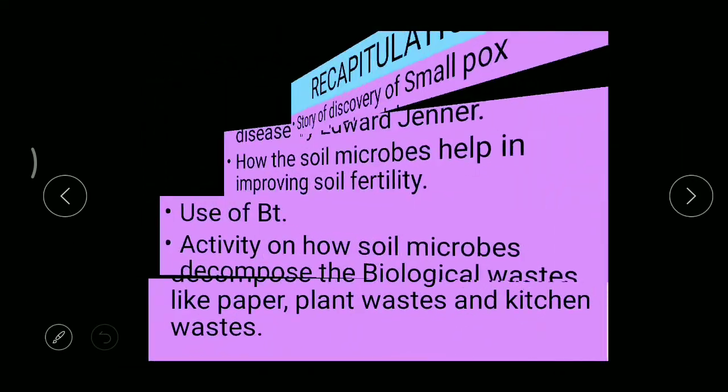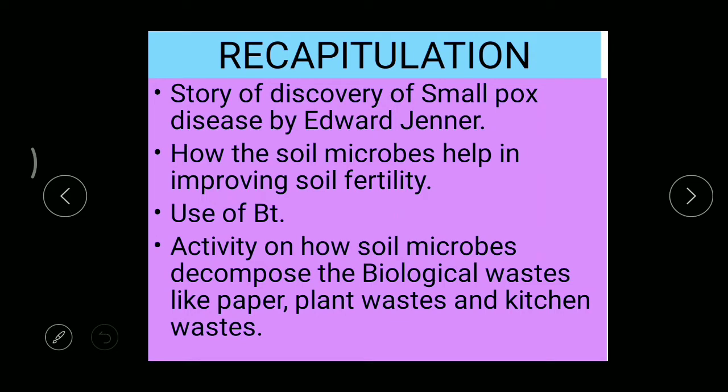Already in the previous session, we studied some topics, like how Edward Jenner prepared a vaccine for smallpox, and how soil microbes help in improving soil fertility, especially microorganisms like bacteria such as Rhizobium, Anabaena, and Azotobacter. These bacteria help in converting atmospheric nitrogen into nitrogen compounds like nitrites and nitrates and supply them to the soil. Thereby, they improve the fertility of the soil.